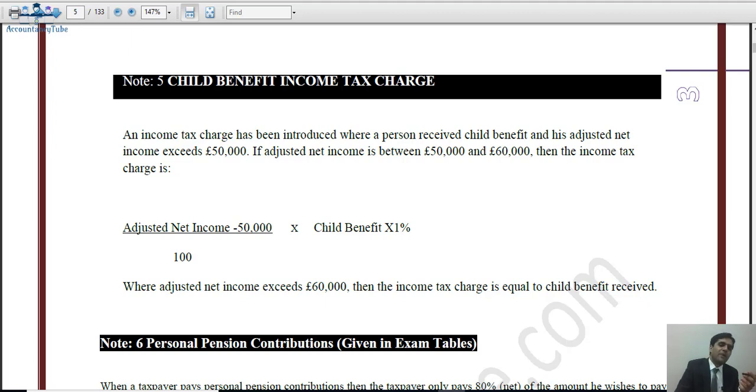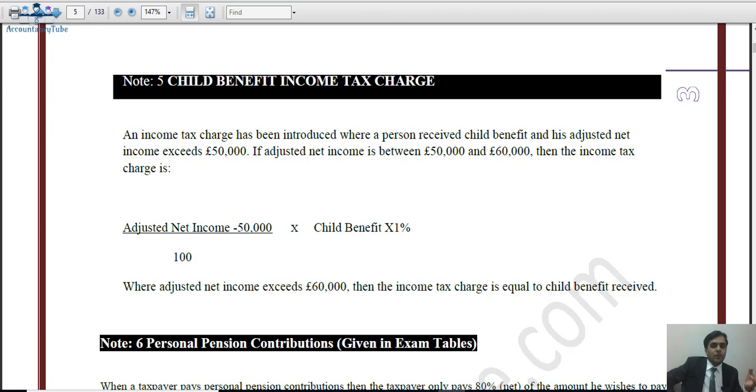Okay, now note number 5, child benefit income tax charge, on page number 3 of your notes. What is child benefit income tax charge? Now child benefit, as I said to you earlier as well, is given to the people who do not have any sources of income. Now what was the benefit of taxation anyway? The benefit of taxation was for the welfare of the people. So government collects the tax from the rich people and then it divides among all the people who are needy. So one of those benefits is to give the child benefit to the people who do not find any work, who cannot earn any money, because they are needy people.